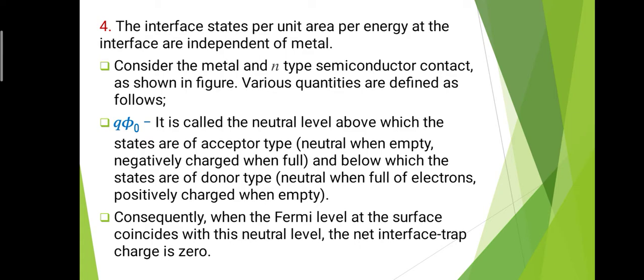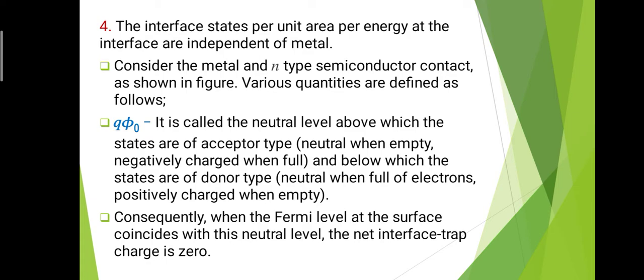It is called the neutral level, above which the states are acceptor type, and below this level the states are donor type. Acceptor type means neutral when empty and negatively charged when full.